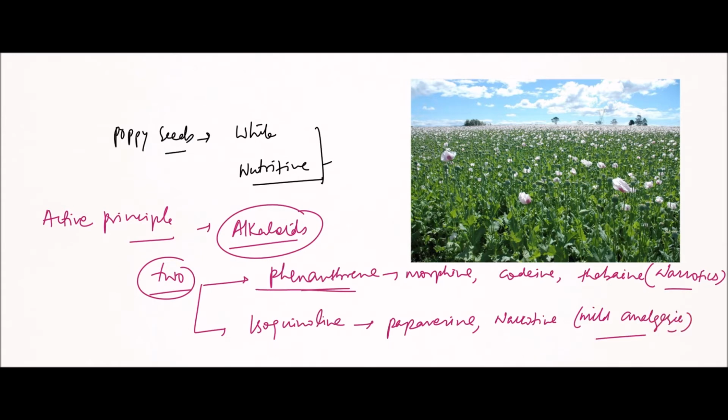So we basically have two groups of different alkaloids: one is phenanthrene, second is isoquinoline. Now morphine occurs as a white powder or white shining crystals, and it has a bitter taste.